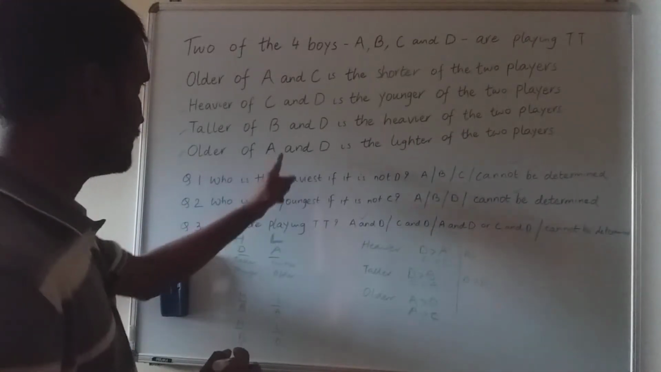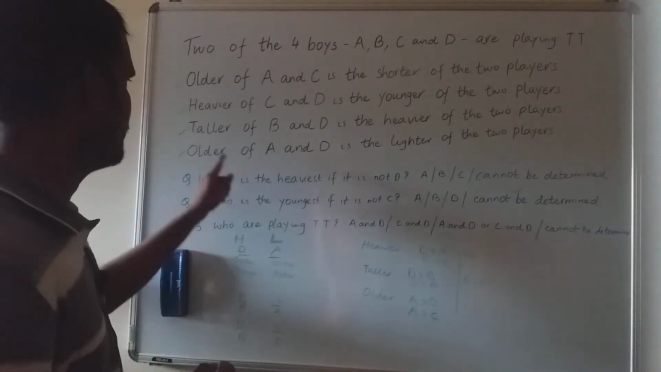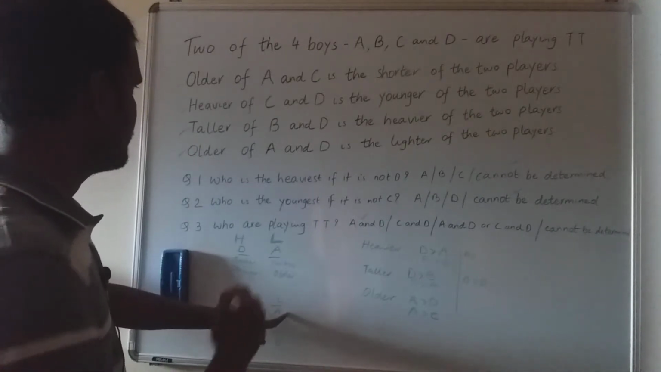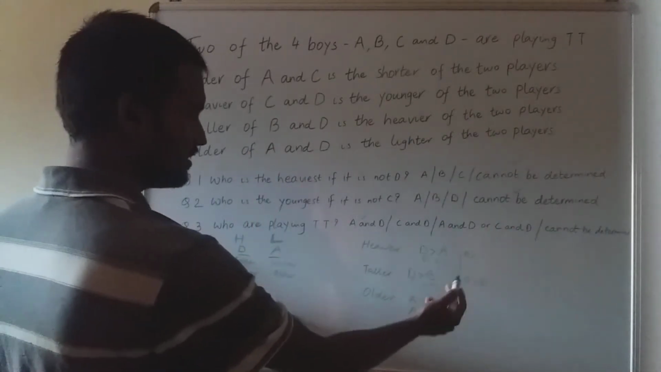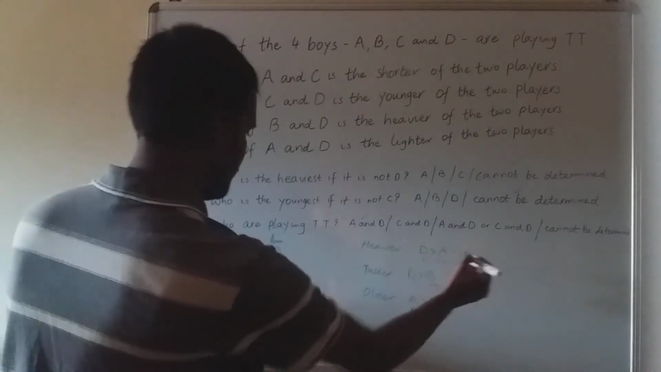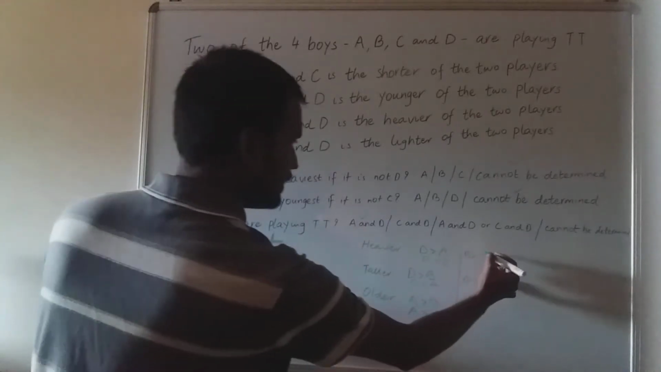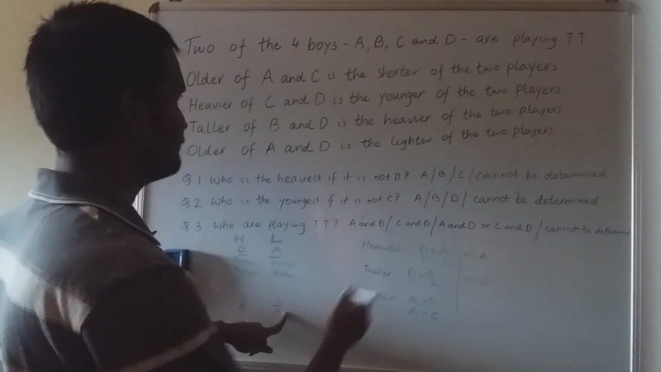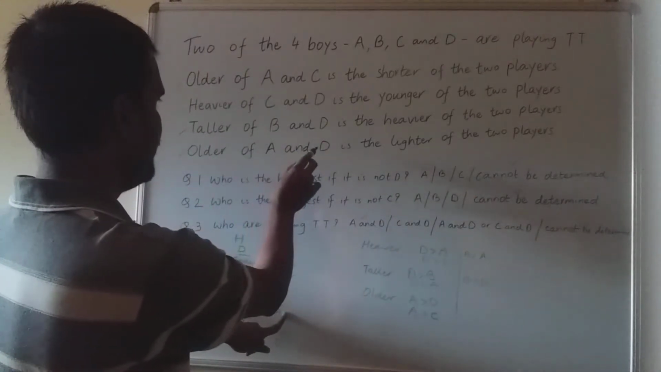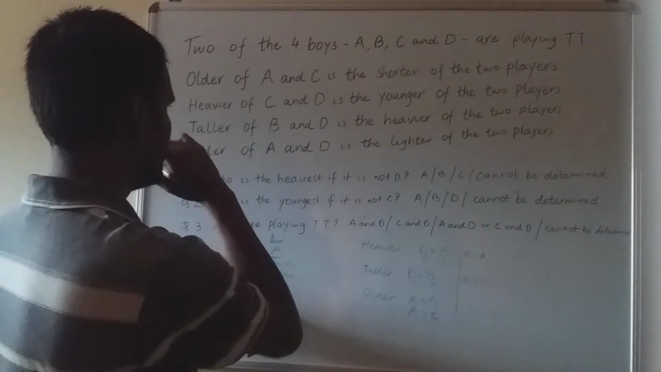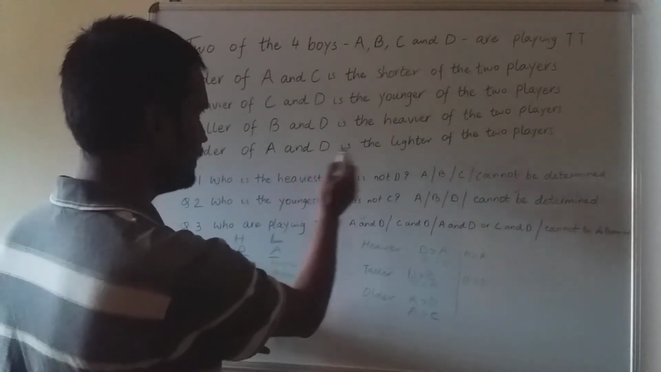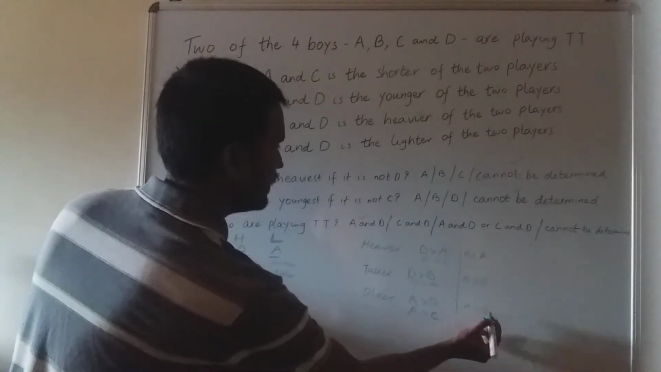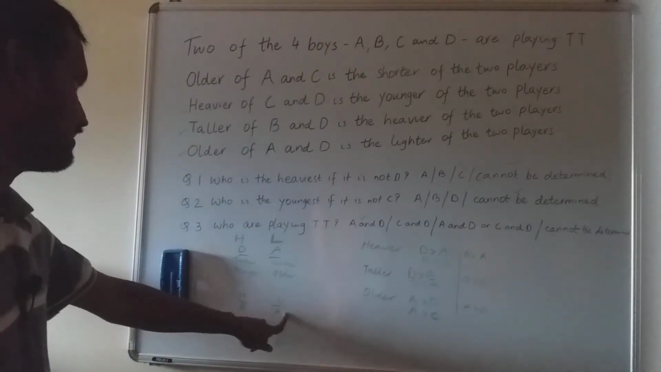Fine, because anyone can be the lighter. So if I take A as the lighter, then you can fill up these details simultaneously. Then obviously A will be lighter, which means it will come over here as the lighter, and older of A and D. So older of A and D means A is older than D, and then he is a lighter. So A is older than D, fine, and he is the lighter.